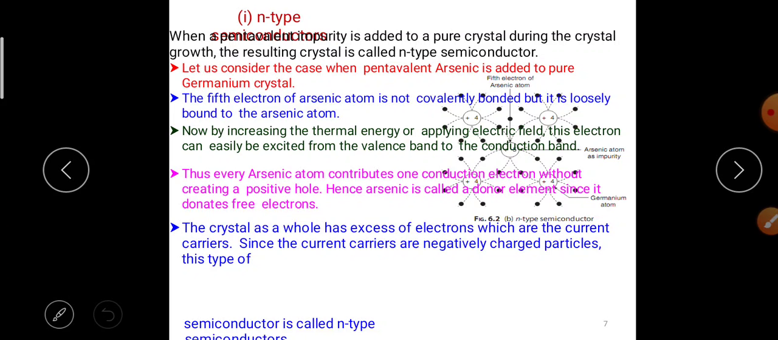The crystal has excess electrons, which are the current carriers. Since the current carriers are negatively charged particles, this type of semiconductor is called an n-type semiconductor. Here a pentavalent element impurity is added to a pure semiconductor. It is simply called the n-type semiconductor.